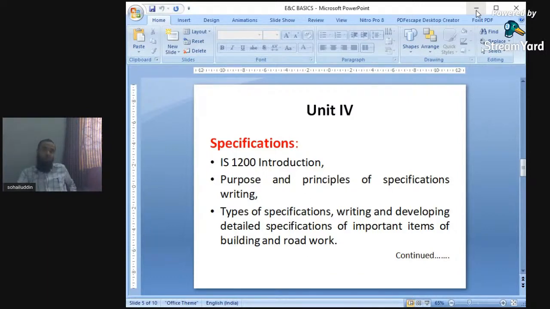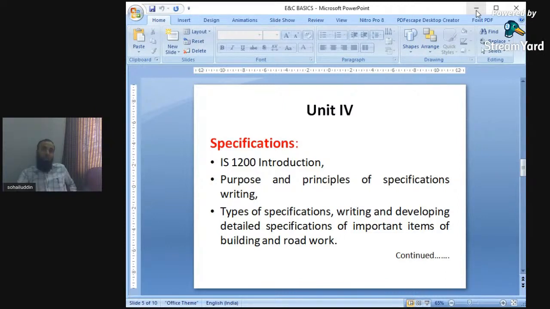The descriptive part will be covered in this specification. Again, this specification plays an important role as government documentary work. In government documents, specifications are given for a particular type of work. Suppose we are executing a PCC work or excavation. There is a provision in government norms, so according to those specifications, we have to do excavations.